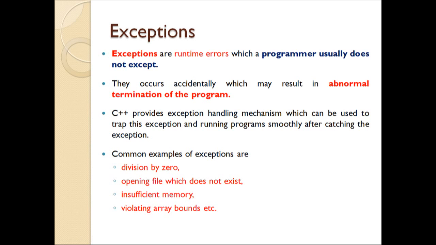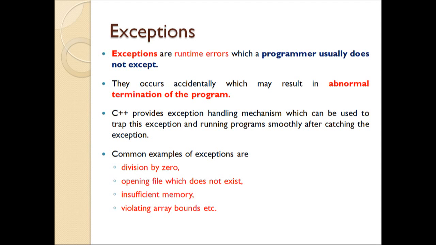And there are many more. So as far as exception is concerned, exception is a runtime error, and it leads to abnormal termination of the program. The last point covers some examples.